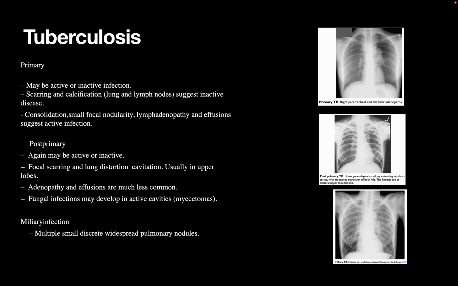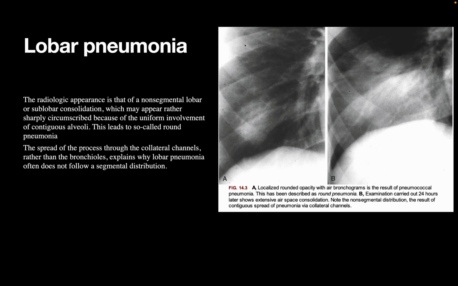Post-primary or reactivation TB can also be an active or inactive disease. However, adenopathy and effusion are less common, and it is more characterized by focal scarring, lung distortion and cavitation, usually in the upper lobes. Whereas miliary infection is more characterized by multiple small discrete widespread pulmonary nodules.